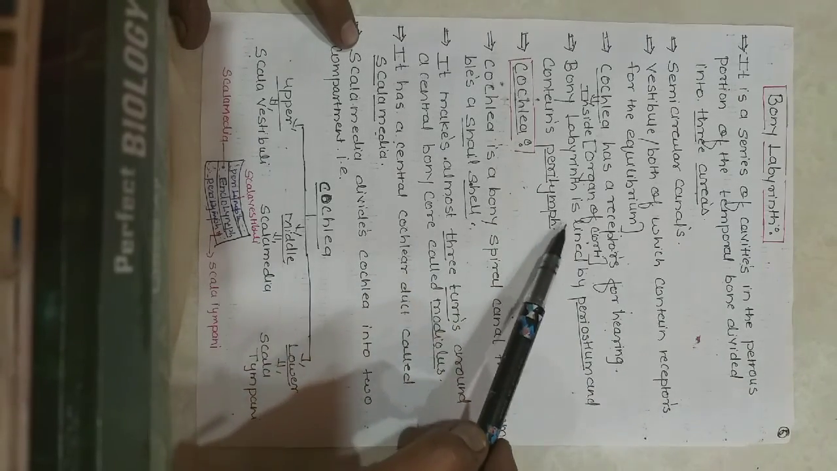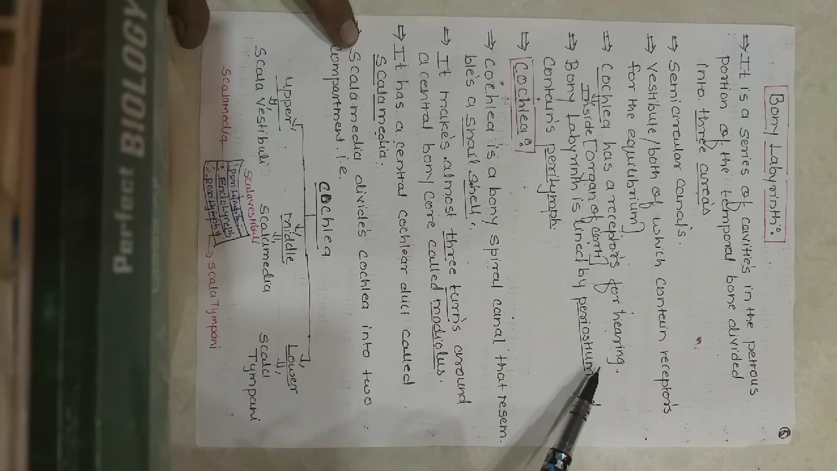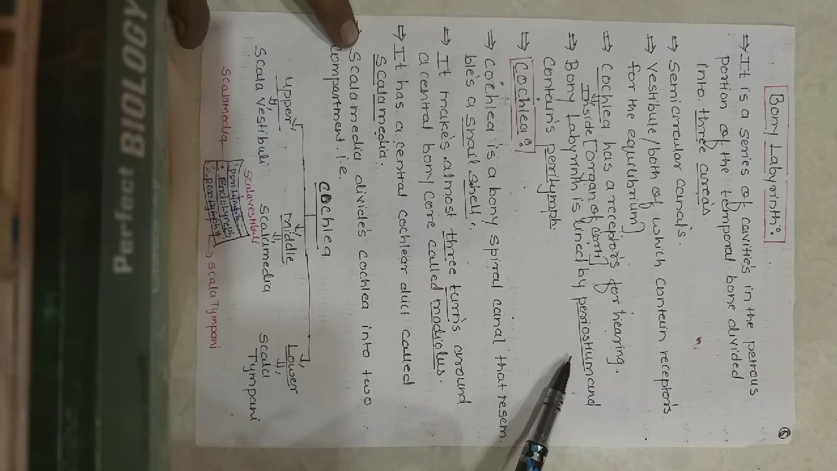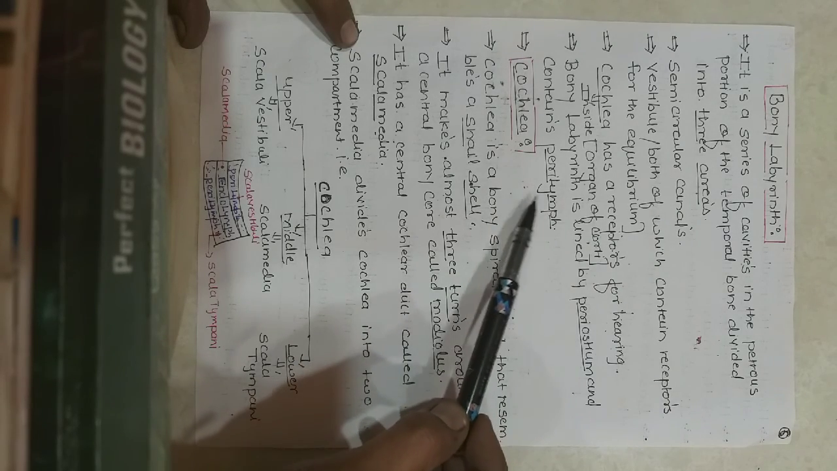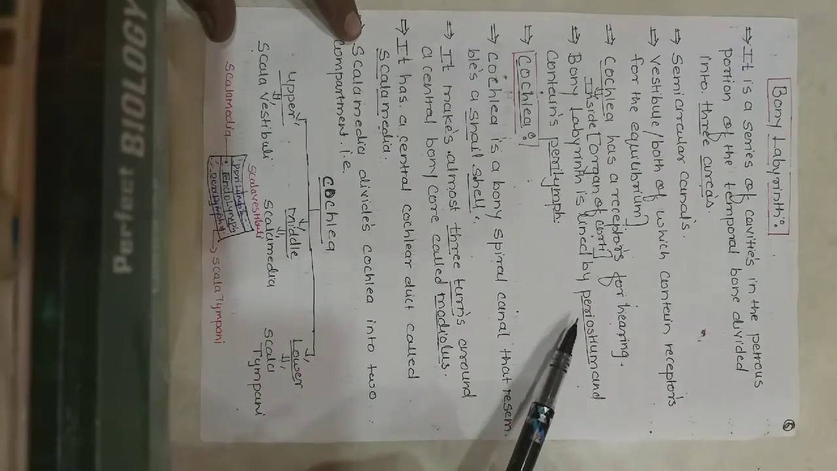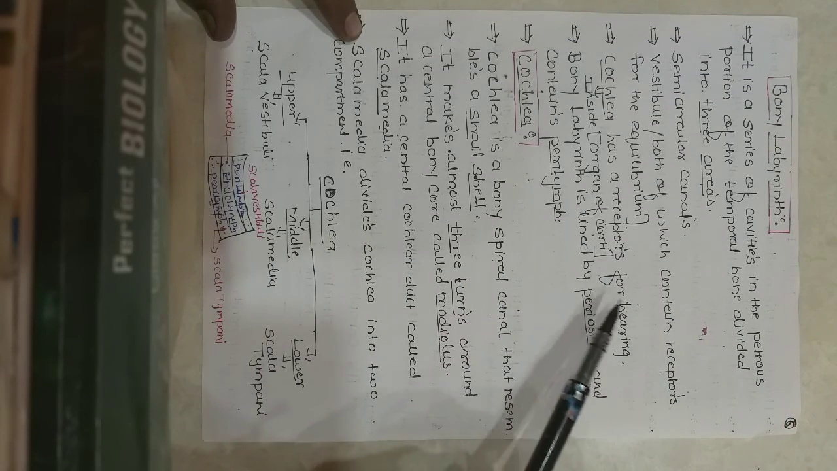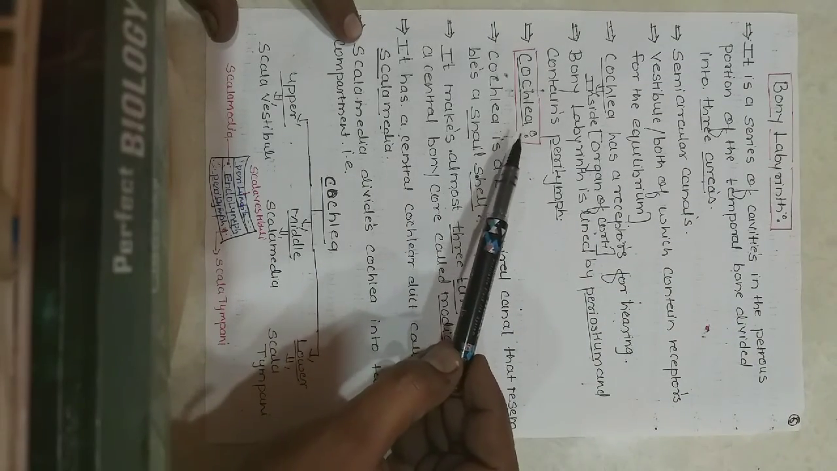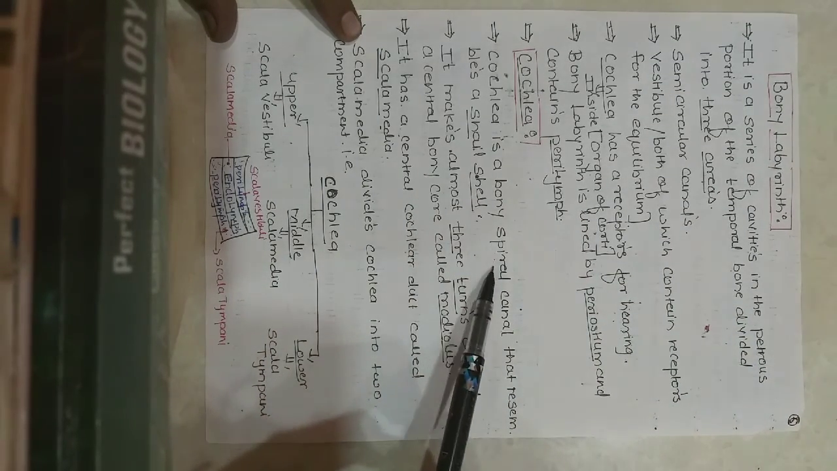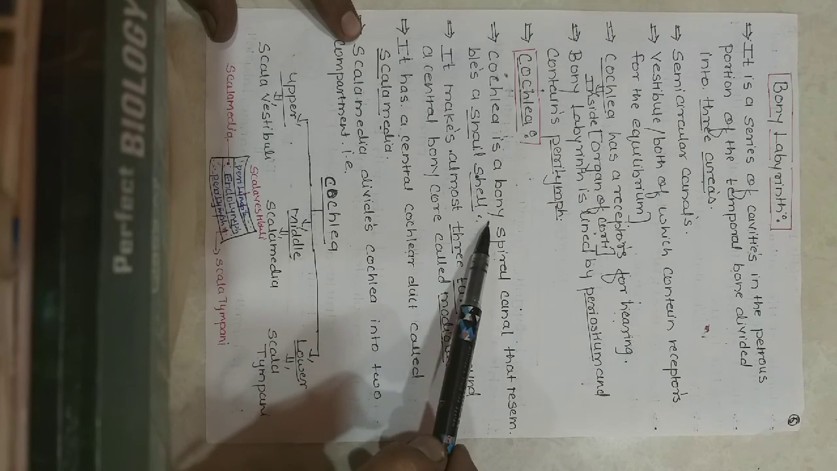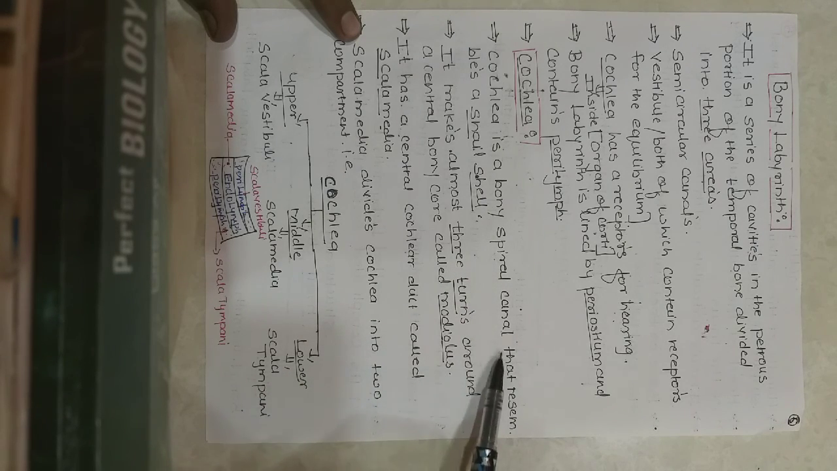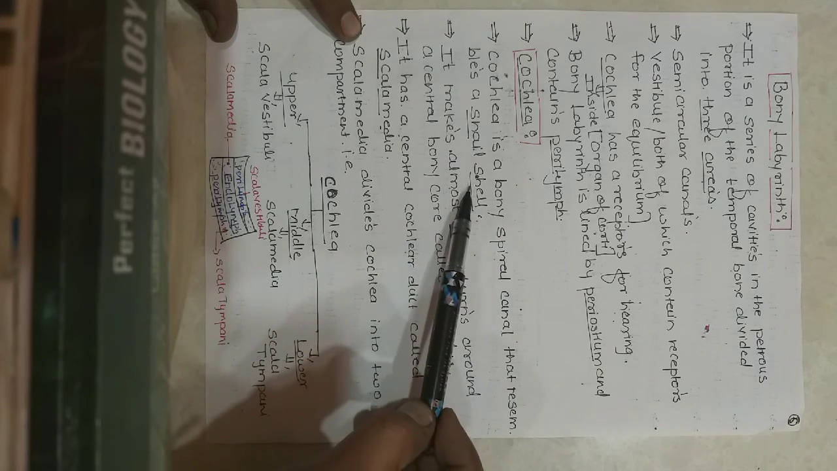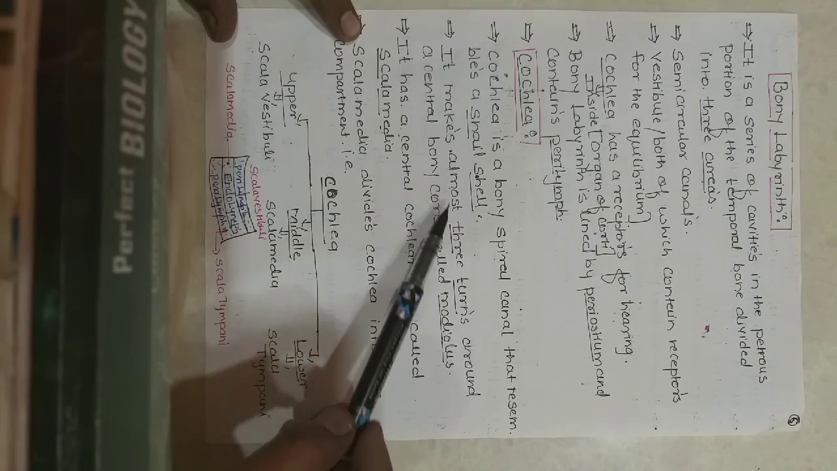The bony labyrinth is lined externally by the periosteum and contains perilymph. As we have studied in animal tissues, bone is covered outwardly by the periosteum. The cochlea is a bony spiral canal that resembles a snail shell. It makes almost 3 turns.